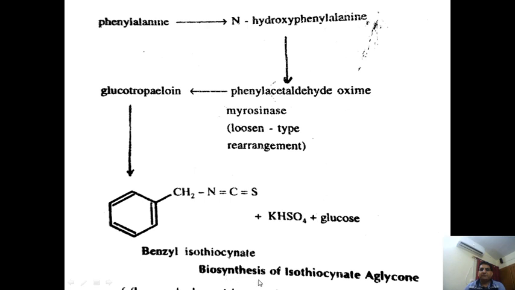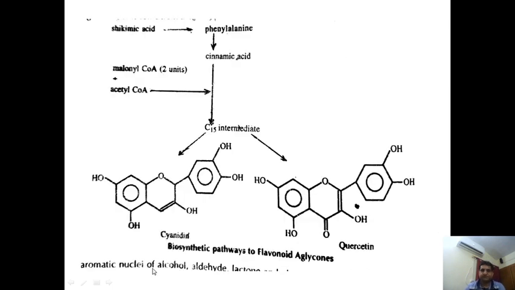Here are some examples of isothiocyanate aglycone, isothiocyanate glycosides. From here, phenylalanine is acting as a precursor for the biogenesis of benzyl isothiocyanate. So the isothiocyanate is a glycoside. In the biogenesis of the isothiocyanate glycoside, phenylalanine, which is the major product of the shikimic acid pathway, is used in the biogenesis of benzyl isothiocyanate.